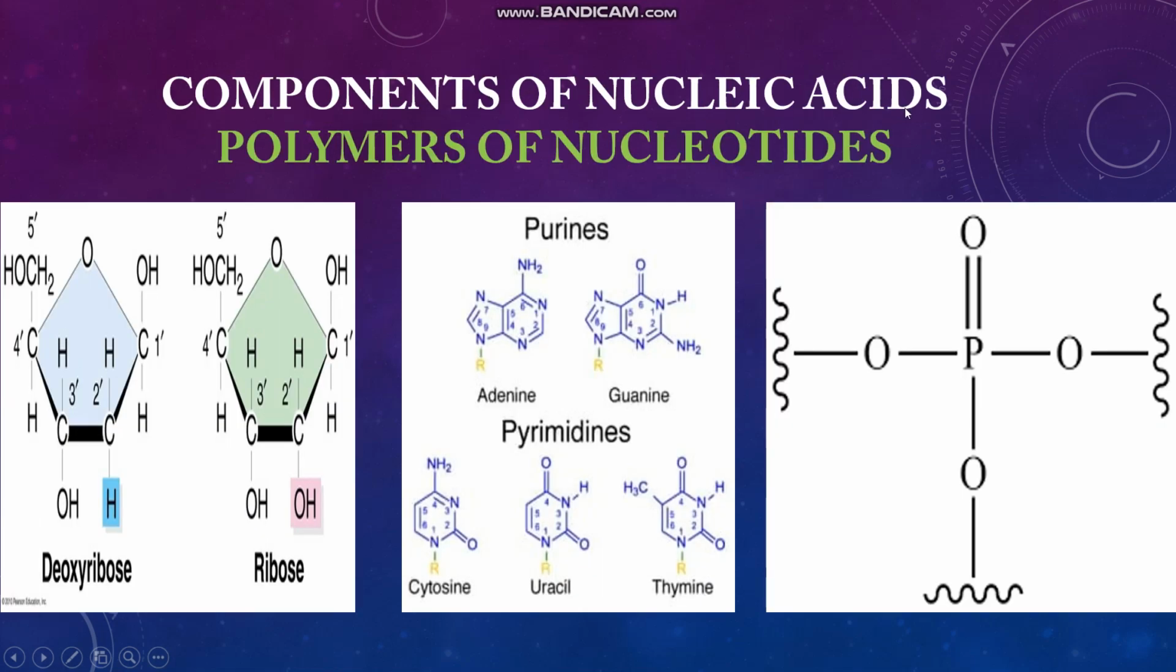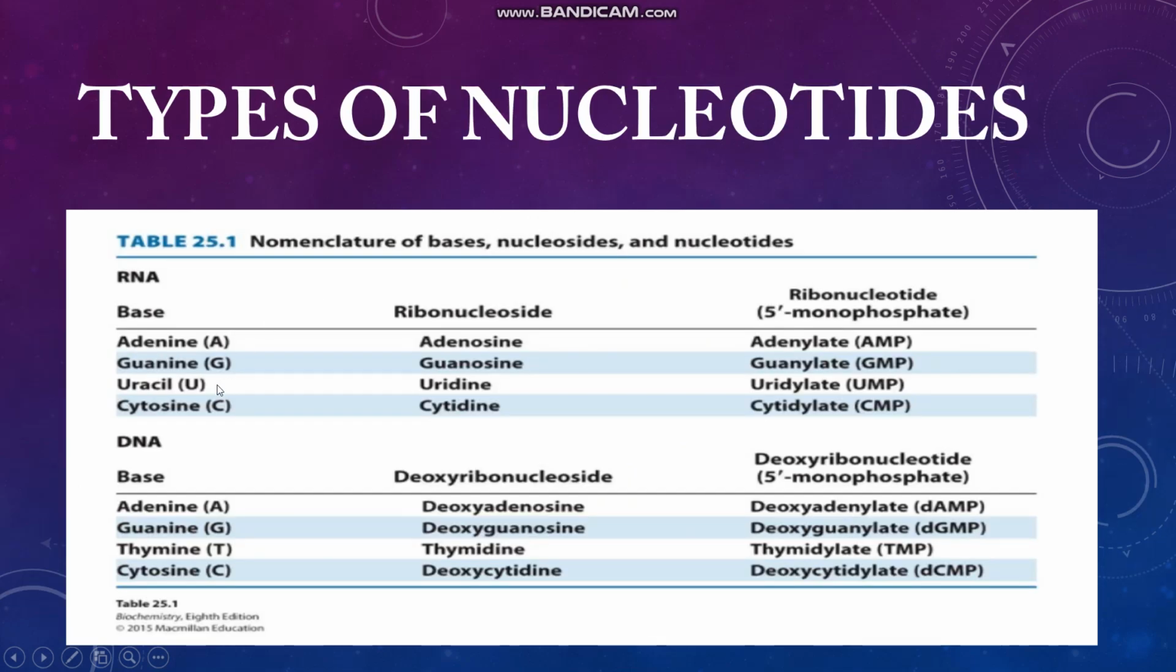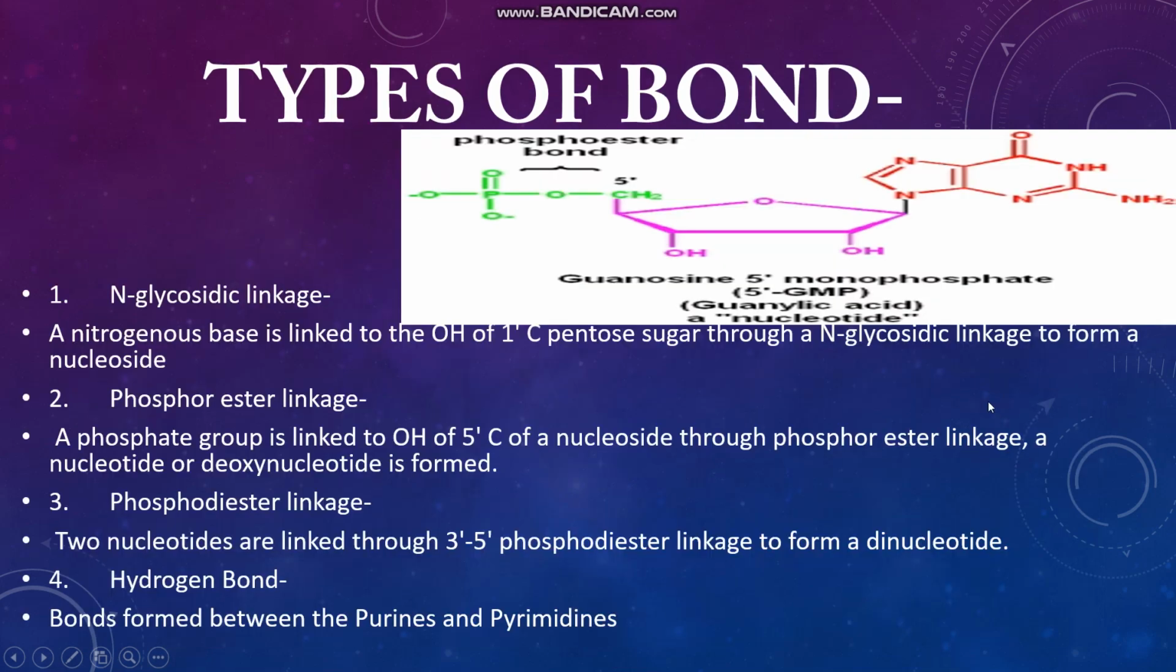Now the components of nucleic acids are the nucleotides. I already mentioned the nucleotides consist of the pentose sugar, nitrogenous base and phosphate group. The different types of nucleotides in RNA are adenylic acid, guanylic acid, uridylic acid and cytidylic acid. Whereas in DNA, the different types of nucleotides are deoxyadenylic acid, deoxyguanylic acid, thymidylic acid and deoxycytidylic acid. So these are the different types of nucleotides.